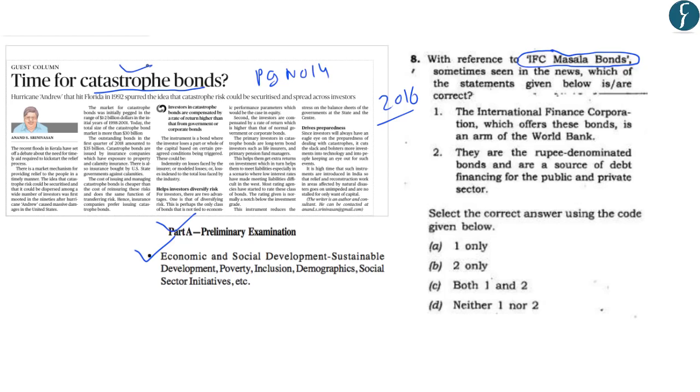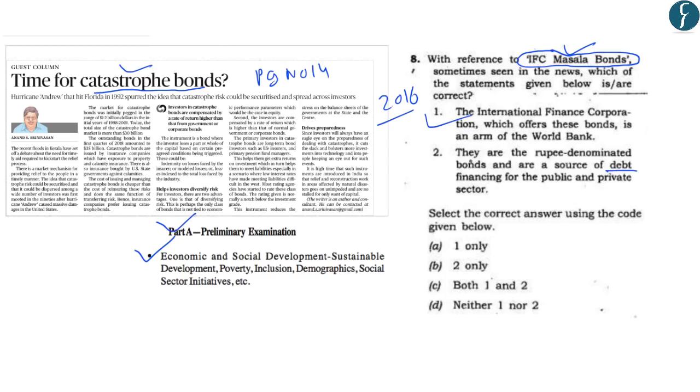very important for us from the prelims point of view, because the IFC Masala Bonds were recently introduced and they became a part of the preliminary examination in the year 2016. And the question reads, with reference to the IFC Masala Bonds, sometimes seen in the news, which of the statements given below are correct? The first statement reads, the International Finance Corporation, which offers these bonds, is an arm of the World Bank. So this statement is correct.